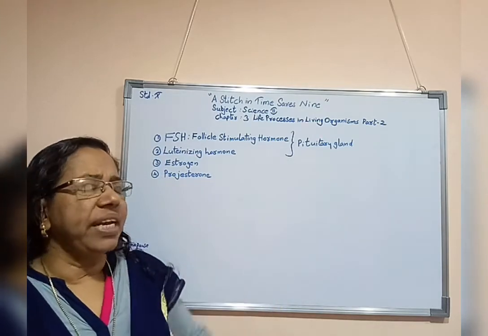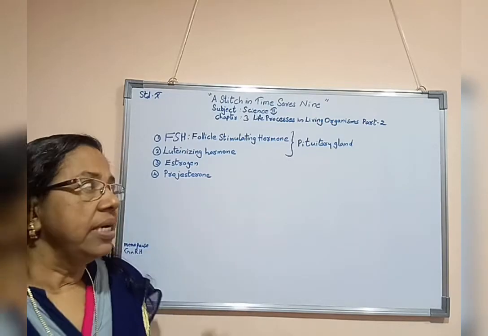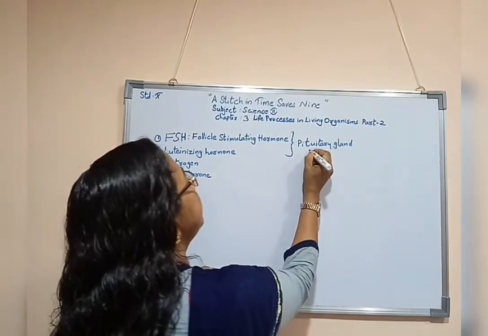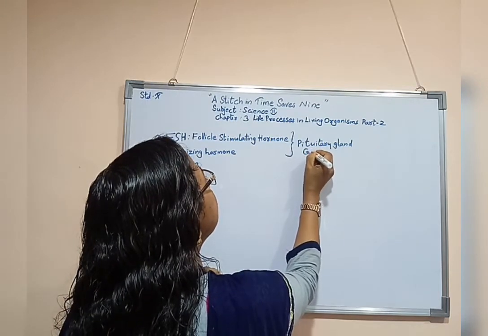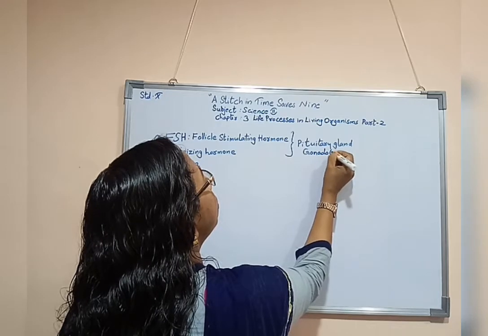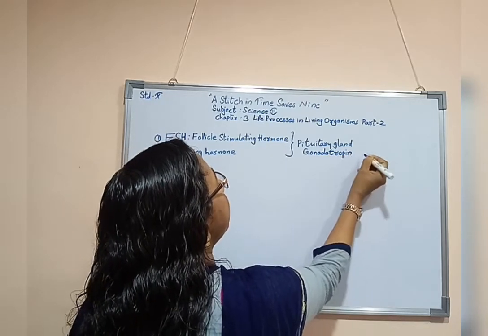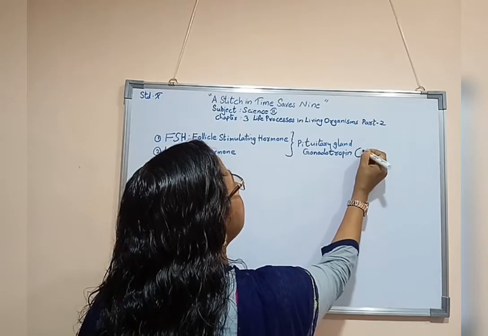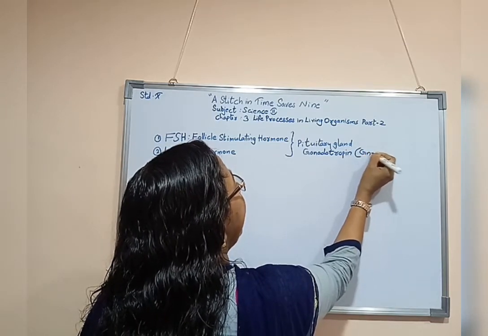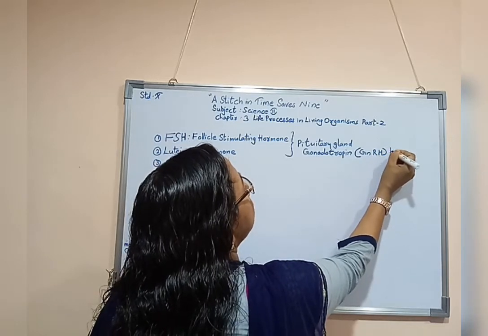Now, this pituitary gland produces one hormone, known as gonadotropin or GnRH hormone.